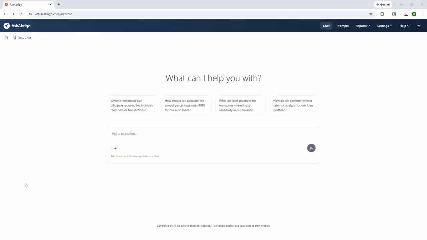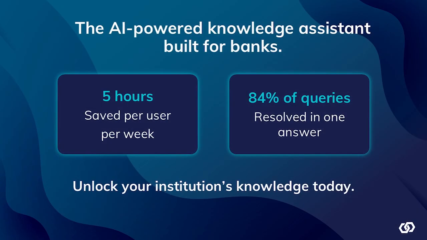So as you can see, Ask Abrigo delivers instant, accurate answers from your institution's internal systems and documentation using AI-powered search built on a secure model.